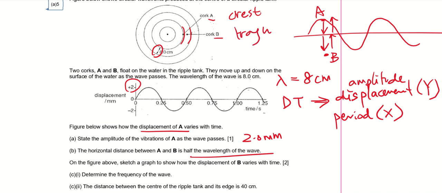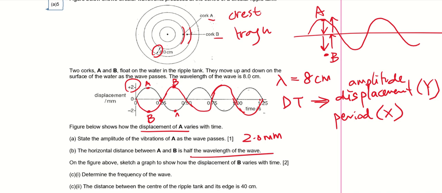So that means if let's say A is here, B should be here. So this is B. When A is here, B should be here. So it will look like that. You find that the waveform is actually opposite, right? That means when A is doing something, B is doing something opposite of what A is doing.